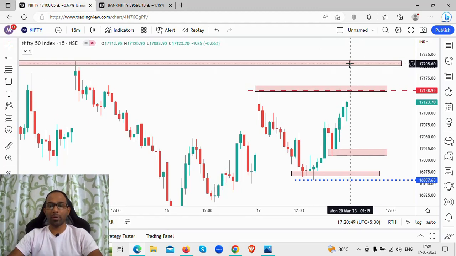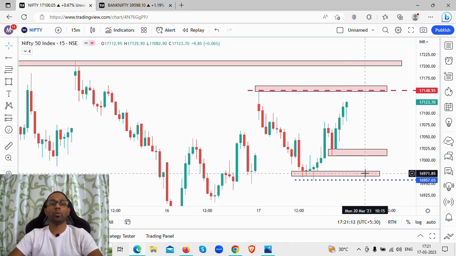If there is a gap up to this particular level, again I'm looking to short around this level, if and only if. Remember guys, if and only if there is price action showing me selling coming in. So if the price opens at 17,200 to 17,210 and there is any selling indication, then above that will be my stop loss, and I'm going to short around that level. If there is a gap down to this particular level, then I'm going to look at buying.